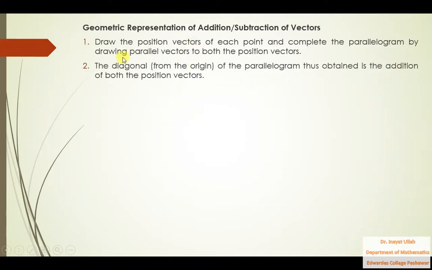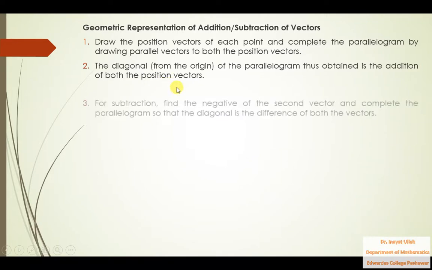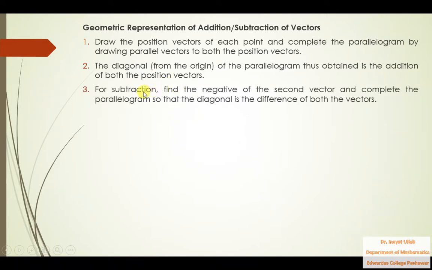Secondly, the diagonal from the origin of the parallelogram thus obtained is the addition of both the position vectors. And thirdly, if you want to subtract two vectors, find the negative of the second vector.